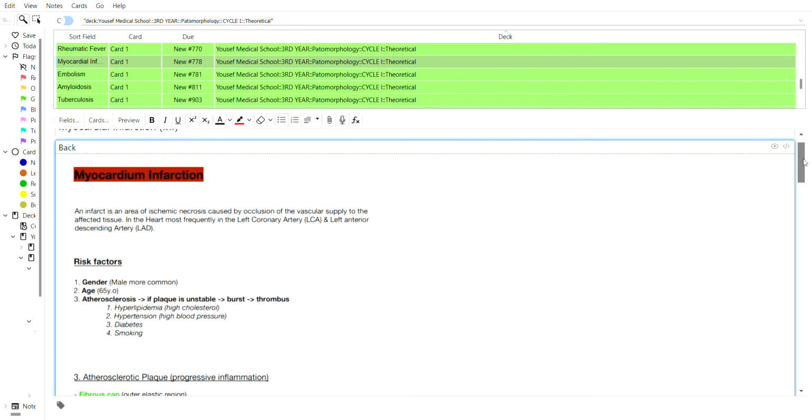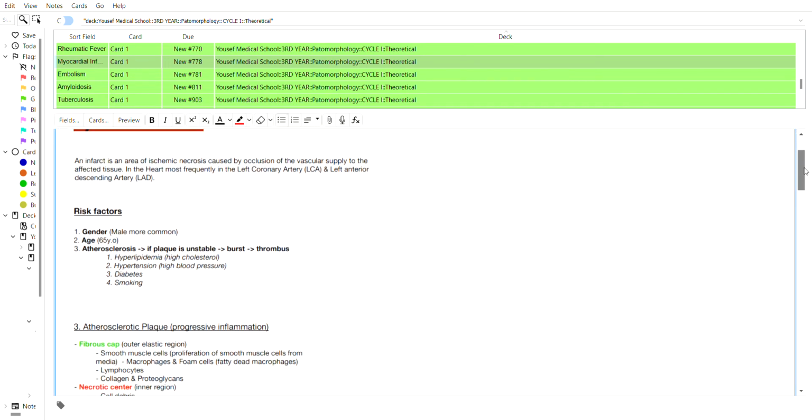What are the risk factors? What predisposes us to this? First of all, we see gender plays a major role, meaning males are more common, the age, usually over 65 years old, and the main one being atherosclerosis, which, as we already talked about, is a plaque buildup in the vessel, and if that is unstable and bursts, we can see a thrombus causing this occlusion. Now, the atherosclerosis obviously is dependent on hyperlipidemia, hypertension, diabetes, and smoking, and other lifestyle choices.